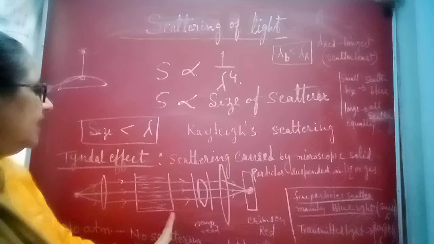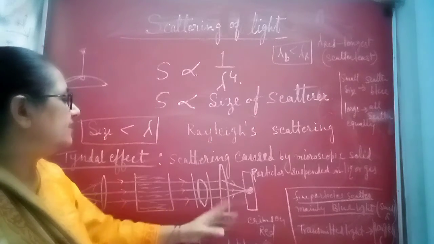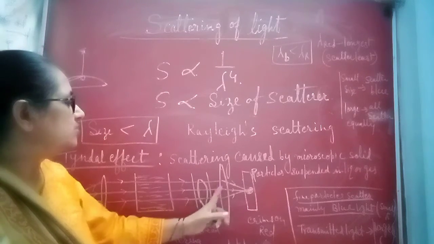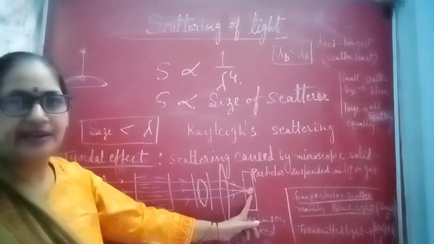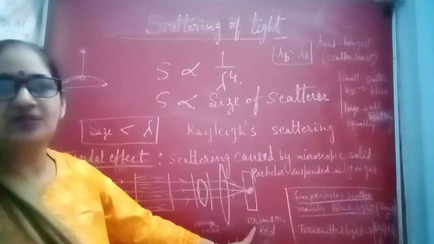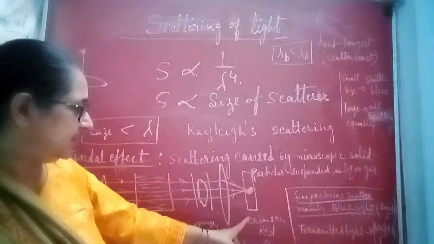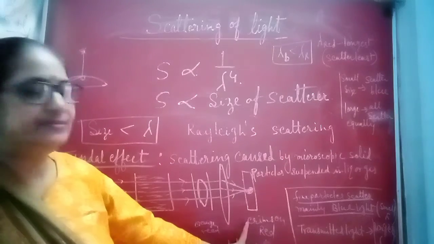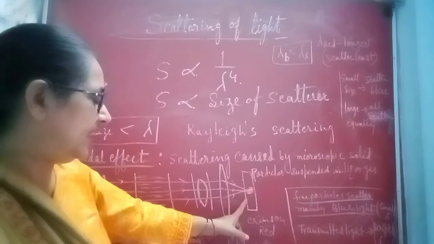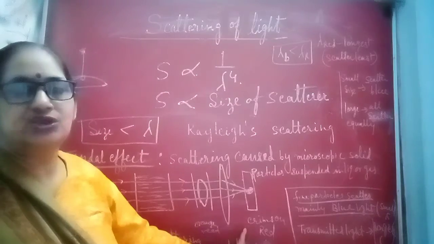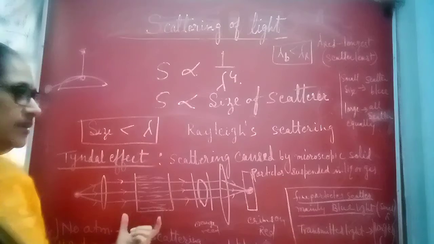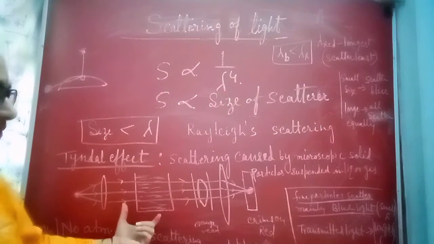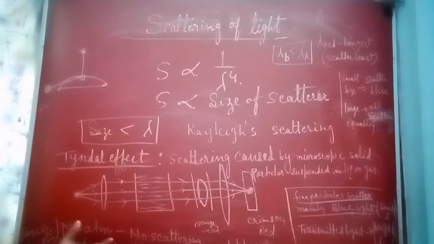Now after that, allow the light to fall on another hole. Then when light passes from this hole, it is orange and red. At the final point, when the light reaches the screen, we see a crimson red color. So transmitted light is crimson red. This shows the longer wavelength. And the blue color shows the short wavelength. So this is all about the experiment.